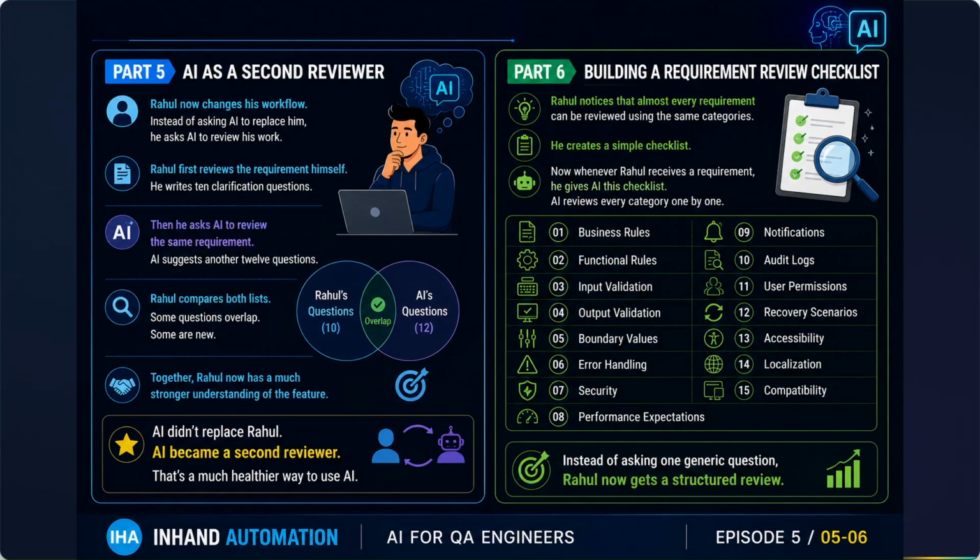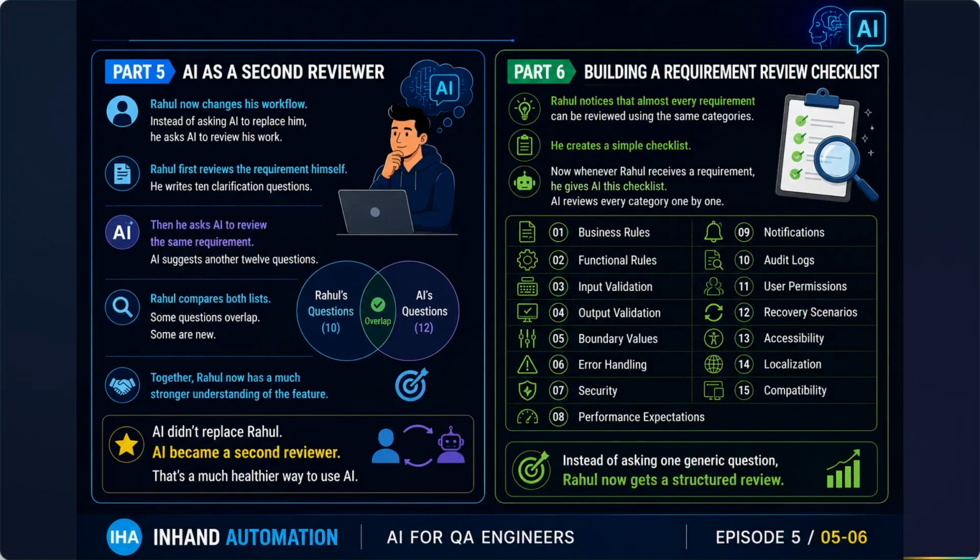So, building a requirement review checklist is a must if we are doing a requirement check. Rahul noticed that almost every requirement can be reviewed using the same categories. He created a simple checklist. What are those checklist items? First is business rule, then functional rule, input output validations, boundary value validations, error handling, security, performance expectation, notification, audit logs, user permission, recovery scenarios, accessibility, localization, compatibility.